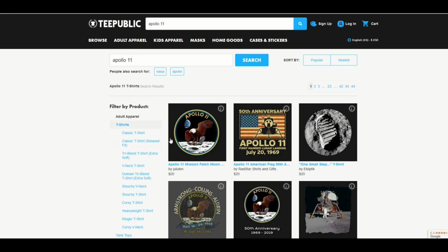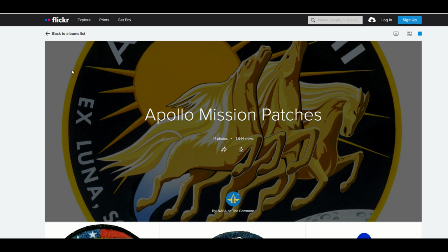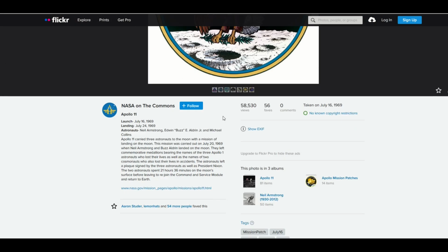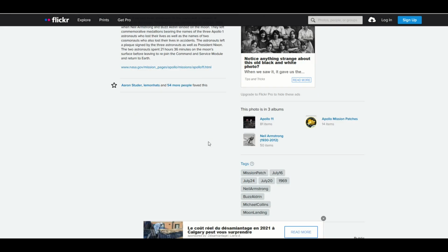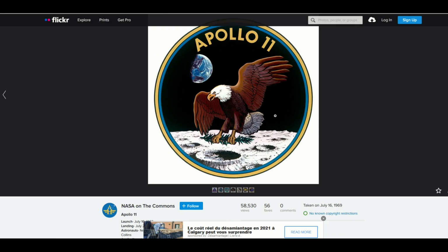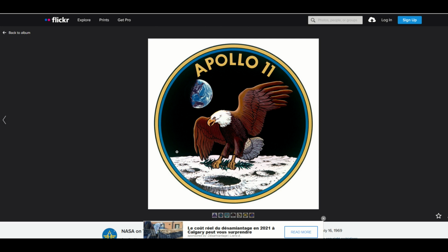Here's another example. I'm on TeePublic here, and you can see here there's an Apollo 11 mission patch. I really like this design. I actually put it on a clock recently, and it's hanging up in my house. When I go to NASA on the Commons, that's where I pulled the image from. It's a public domain image. So here's the Apollo 11. You scroll on down, and you can see here it says no known copyright restrictions right there. This is a public domain design. Anybody could print it for any reason.